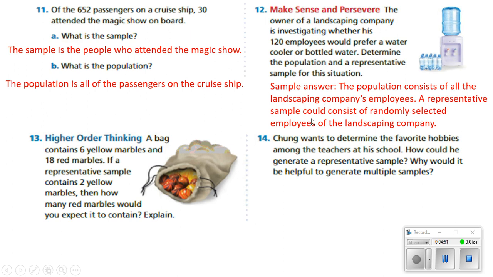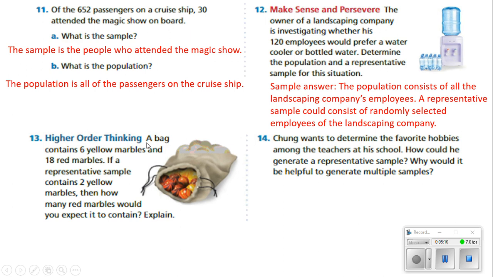A representative sample could consist of randomly selecting employees of the landscaping company. So we might go ahead and put all the company names on some list, and then just say, every 4 people, we're going to put a check mark next to, and those people will be representing the company as the sample that we're going to select.